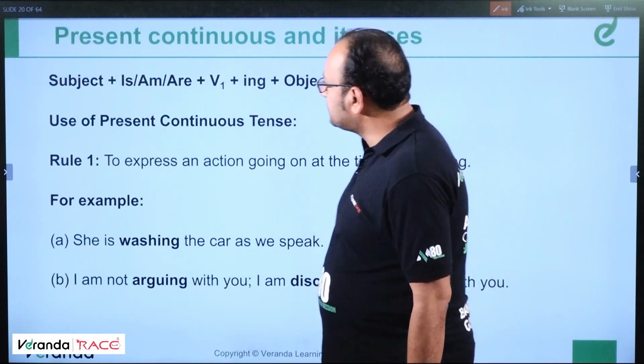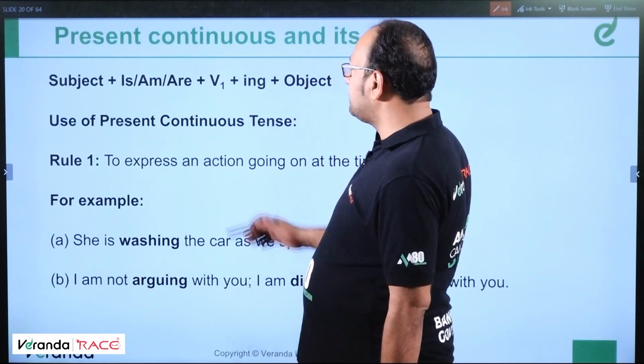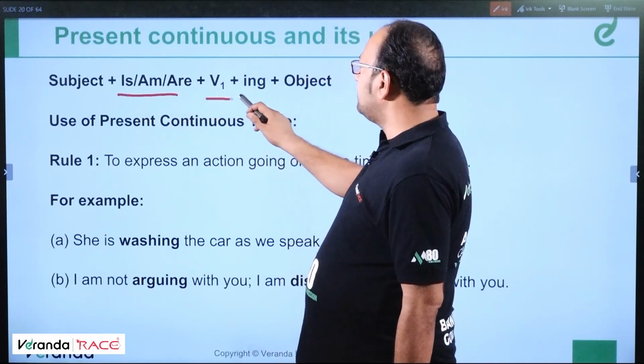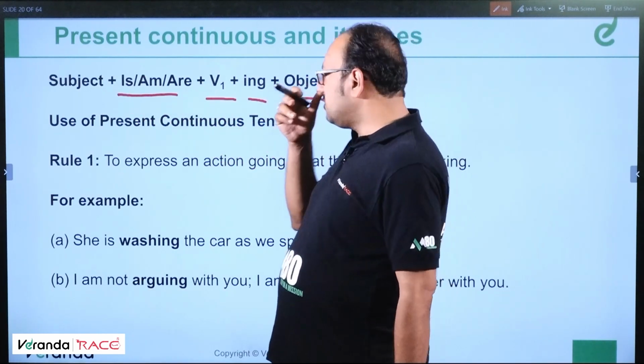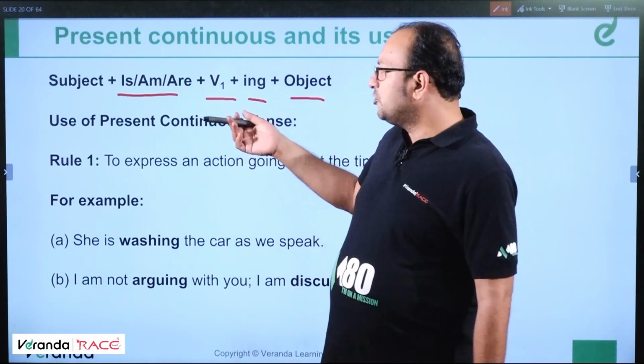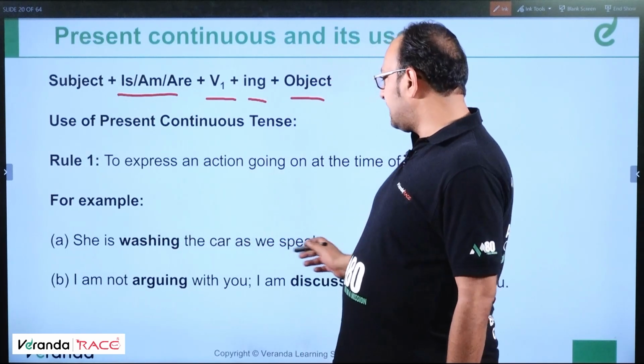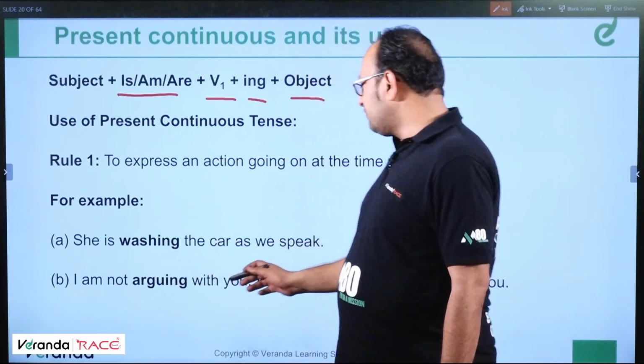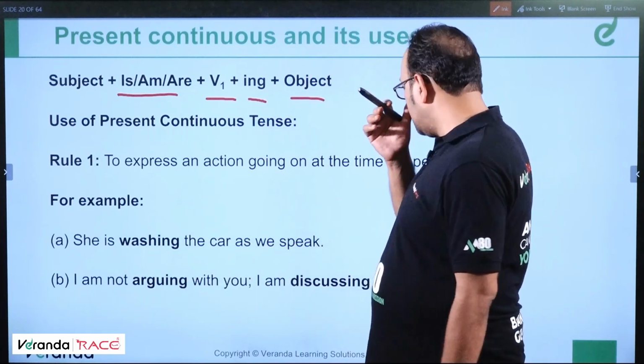Now we are going to discuss present continuous tense. Subject plus is/am/are plus V1 plus ing plus object. So what is V1 plus ing? V4, present participle. I am going to school. She is washing the car as we speak. I am not arguing with you. I am discussing the matter with you.